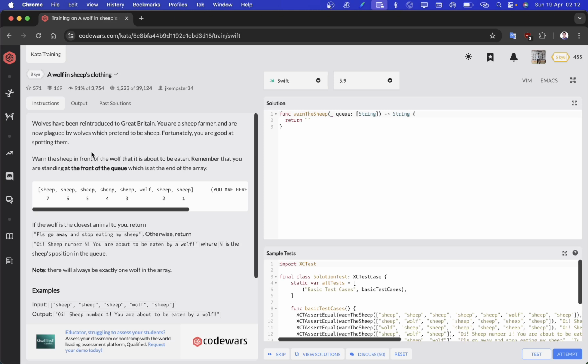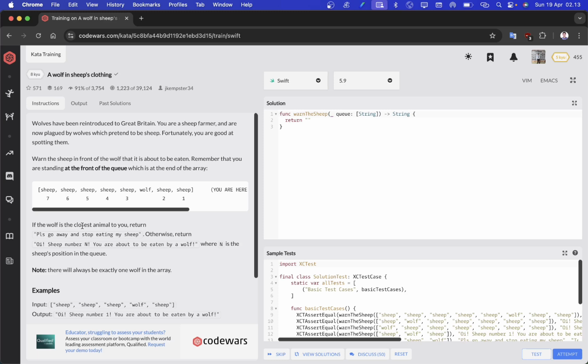doesn't get eaten. Now our position is at the front of the line of sheep, so if we illustrate the order, we are at the very front on the right. Behind us is sheep number 1, then sheep number 2, and the third position there turns out to be a wolf. Behind it there are sheep number 3, 4, and so on.